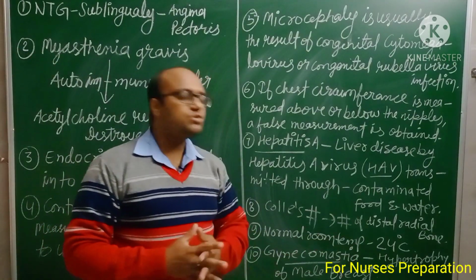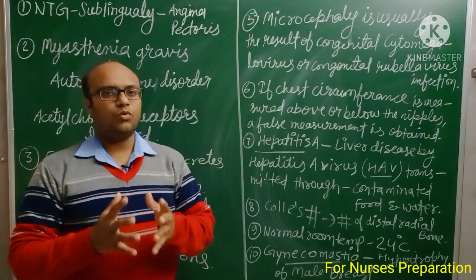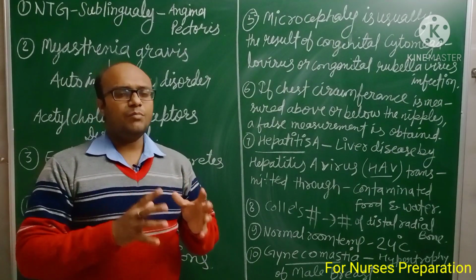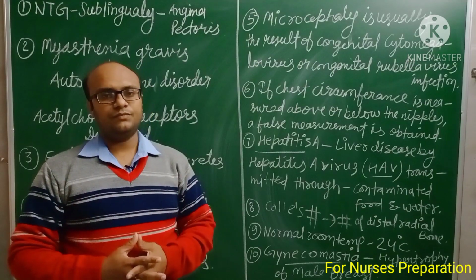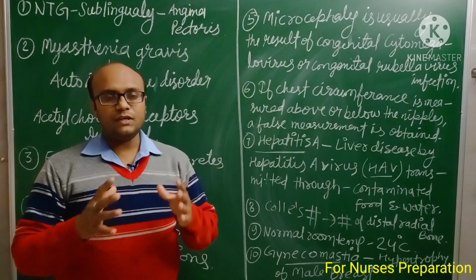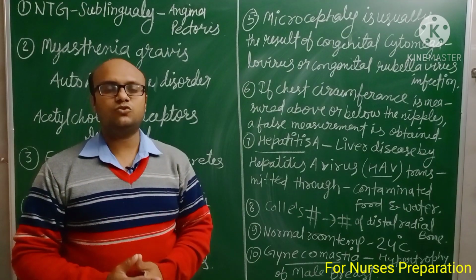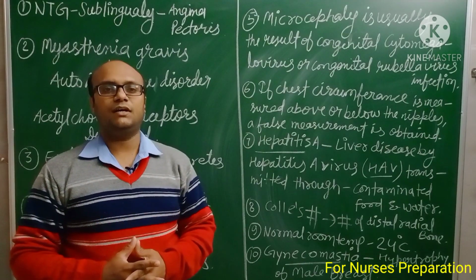Another term used sometimes is hyperplasia. What is that? Hyperplasia is a condition in which the number of cells gets increased. If in a person the number of cells gets increased, this condition is known as hyperplasia.